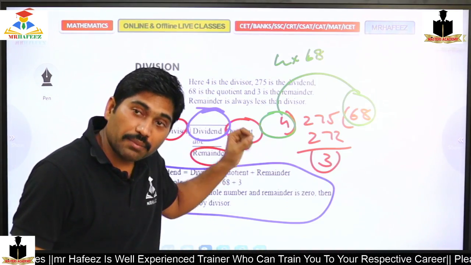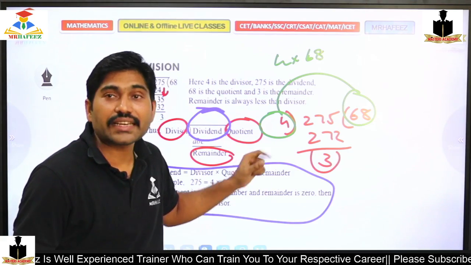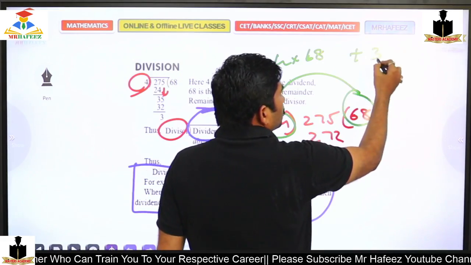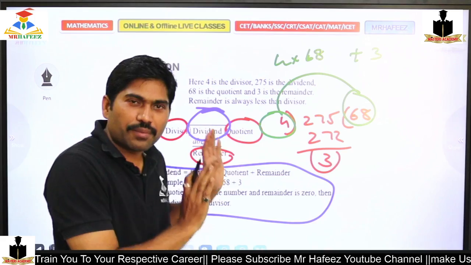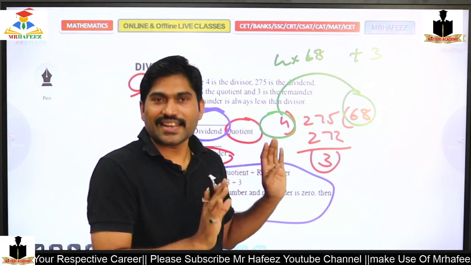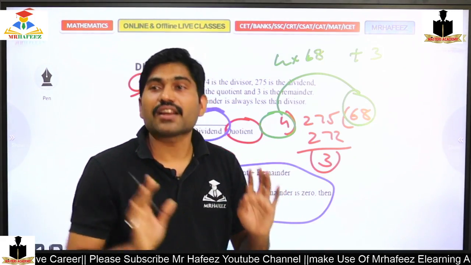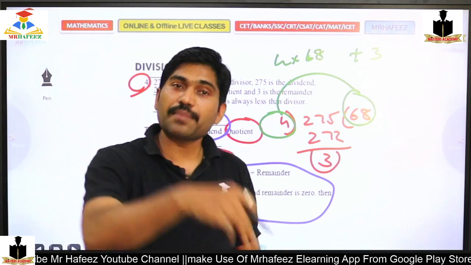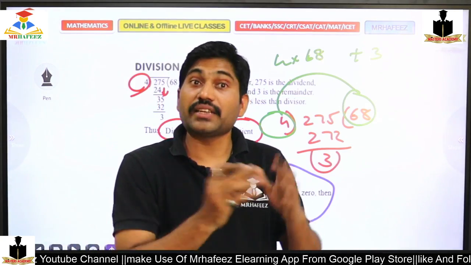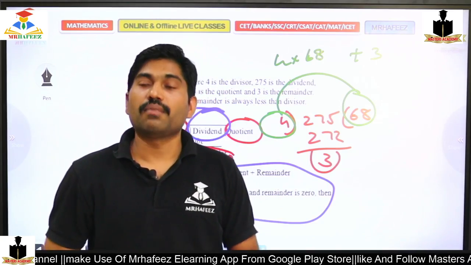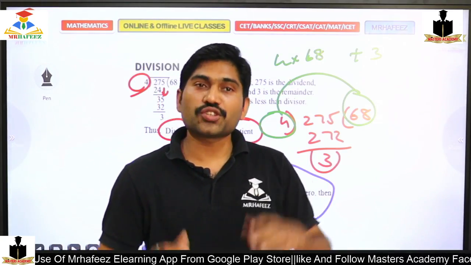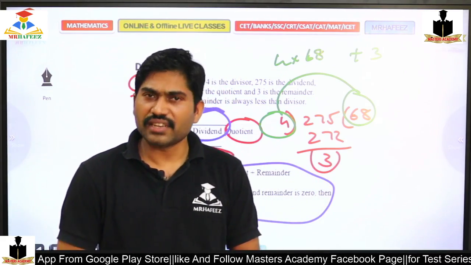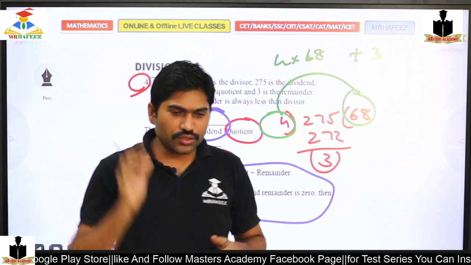That remainder is what I get by subtracting, so it has to be added back. This is not a formula, so don't memorize it as one. Just use common sense. By which I am dividing, I should multiply; because I am dividing, I should multiply. What I get as the remainder should be added. If I do that, I will get my dividend. That's it. Very, very simple. Yes or no, Johar? Are you clear?